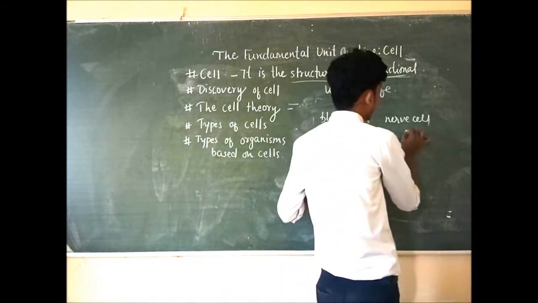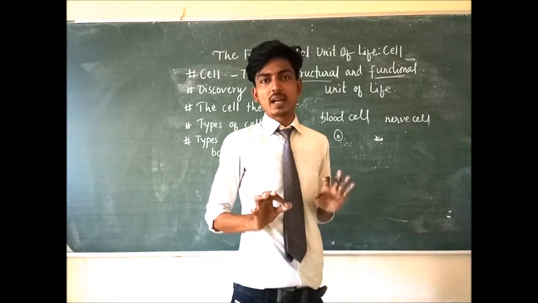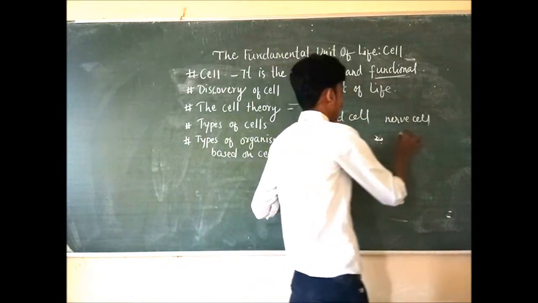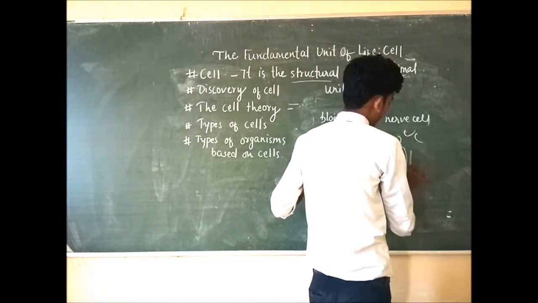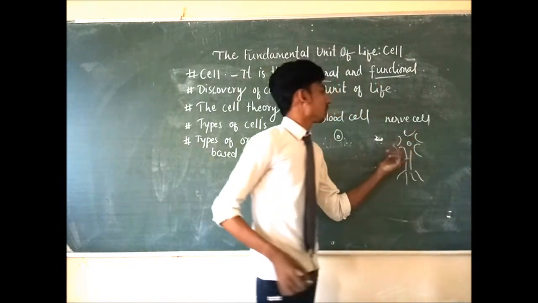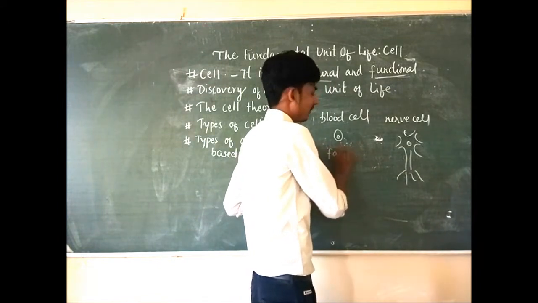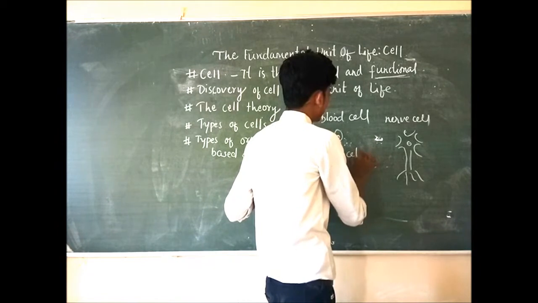You have to remember, nerve cells are the longest cells present inside our body. Nerve cell, which is called a neuron. Nerve cell looks like this. Then come fat cells. The fat stored in our body consists of different cells, that is fat cells.